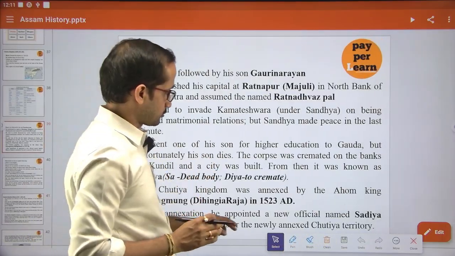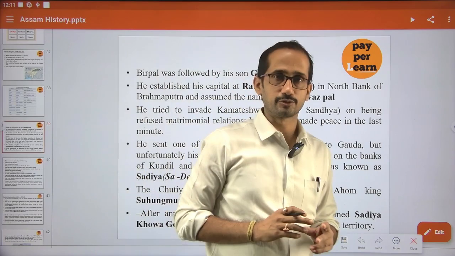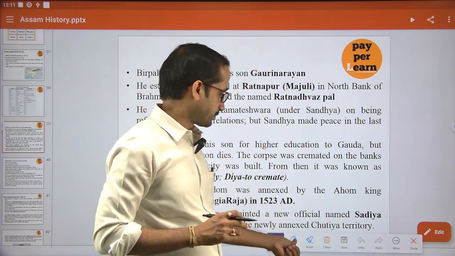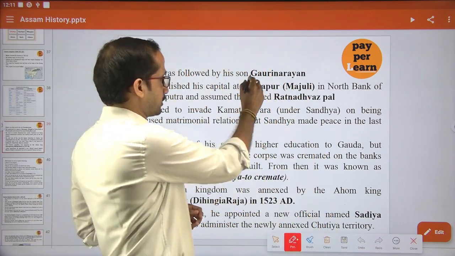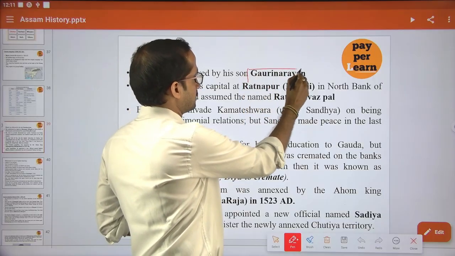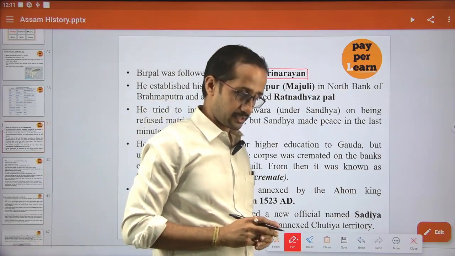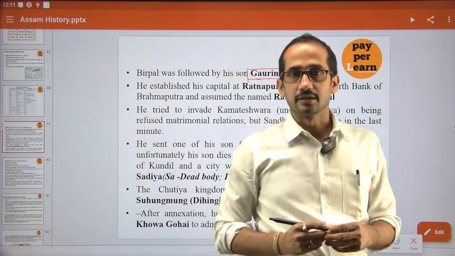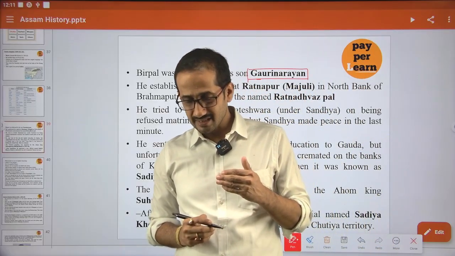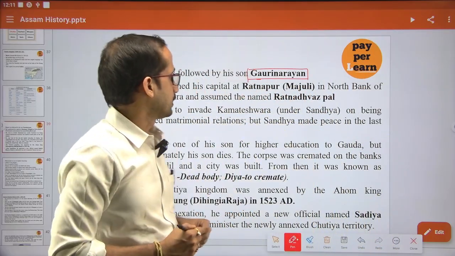Next, Birpal was the founder of the Sutia kingdom. He was followed by his son Gauri Narayan. Birpal initially set up his capital at Hodia.